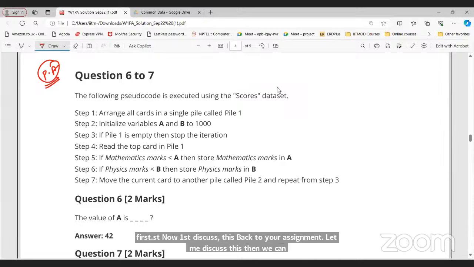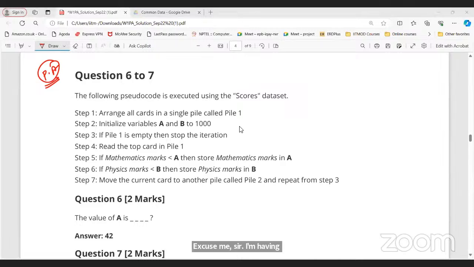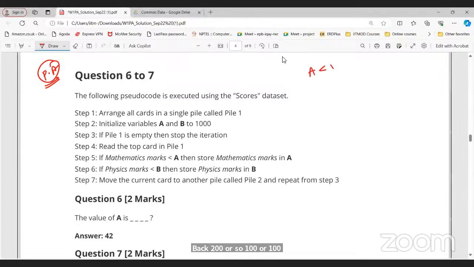Yes, tell me. Sir, between 100 and 150, where will 100 lie? No, that depends. If A is less than 100, that is false. You cannot include it here. Sir, can we let it be like 100 to 150? No, 100 is not less than 100, right?